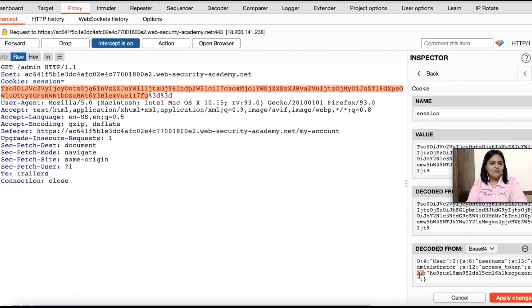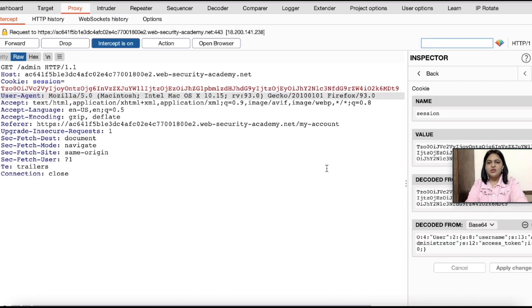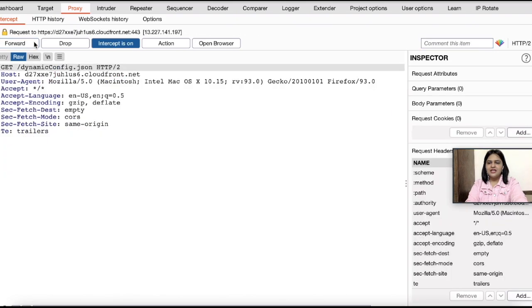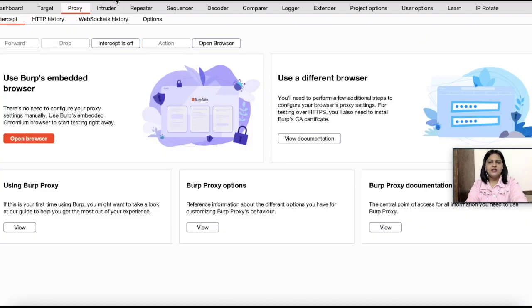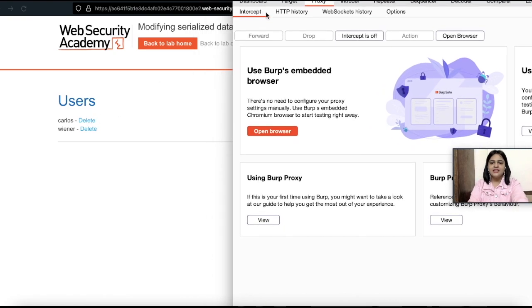Also I am doing the same thing here. This can be turned to 0 and the string can turn to an integer. The rest of the value can be removed, and we can just remove this value, click on apply changes, and this way the cookie will be modified. And now when you see, I forward the request and I turn off the intercept. Now I am going back to see the PortSwigger lab, and you can see now I am able to see the list of users, and I am also able to delete some users from here.